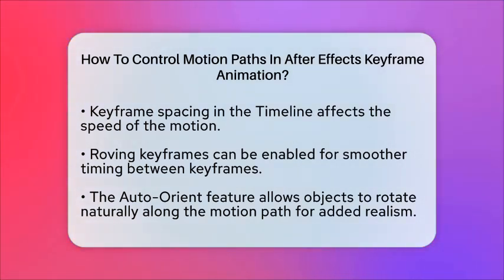In summary, controlling motion paths in Adobe After Effects involves creating and adjusting position keyframes, manipulating path points and Bezier handles, adding or removing keyframes for complexity, and managing timing through keyframe spacing or roving. With these techniques, you can create dynamic animations that follow precise trajectories tailored to your project needs.